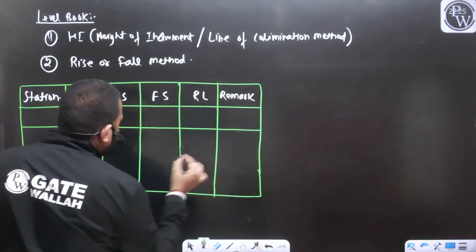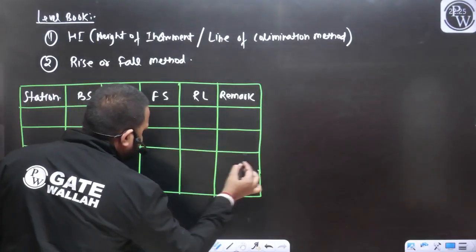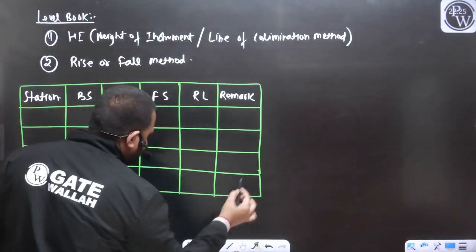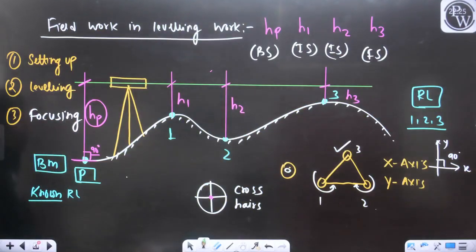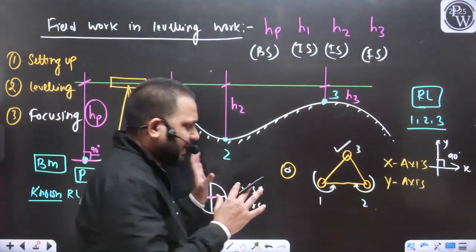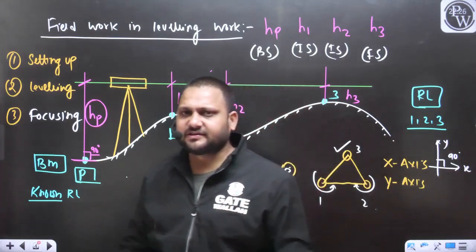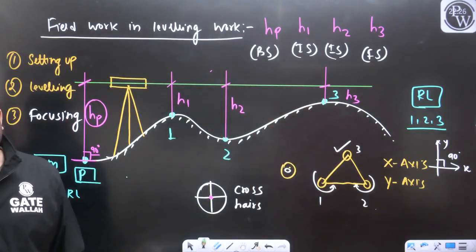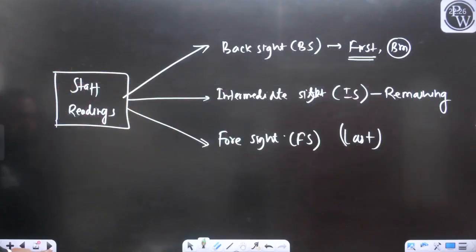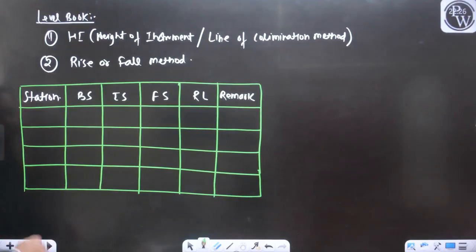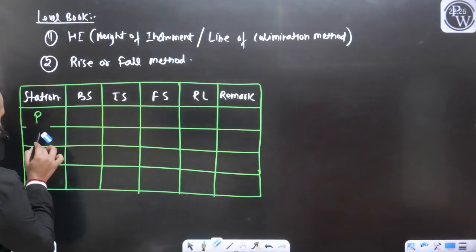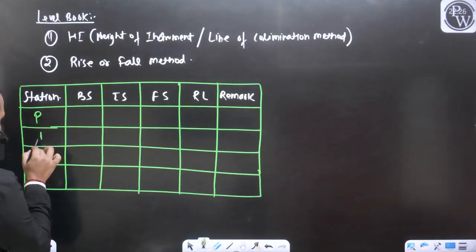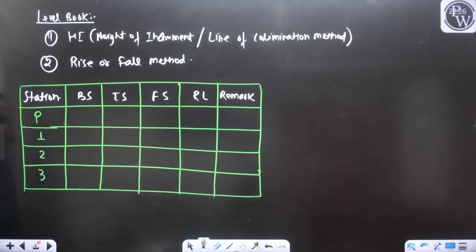So let's say we have done a little bit of survey work. In our example we have taken some measurements. Yes or no? With the help of this example itself, we will discuss these methods also. So how can I record the field data? I will write station P, station 1, station 2 and station 3. We have taken the reading.